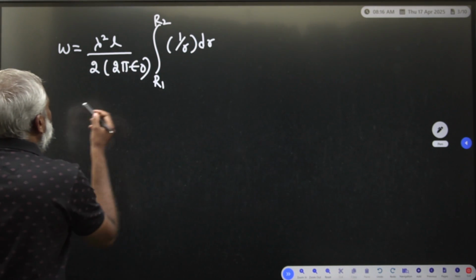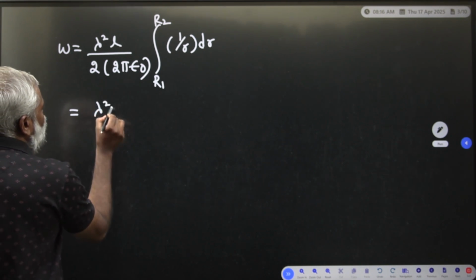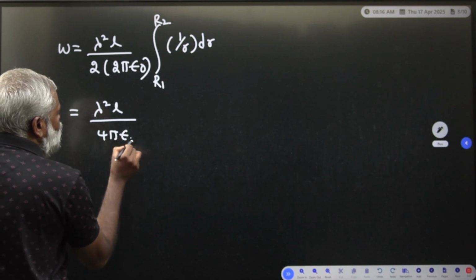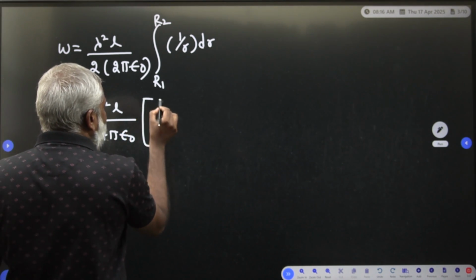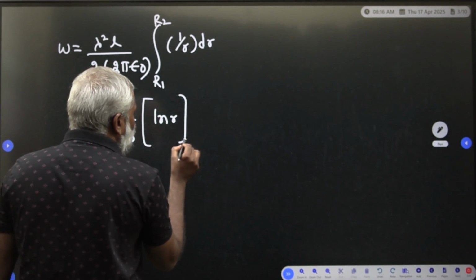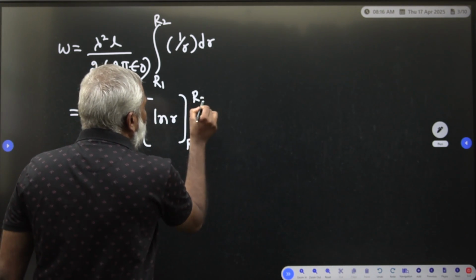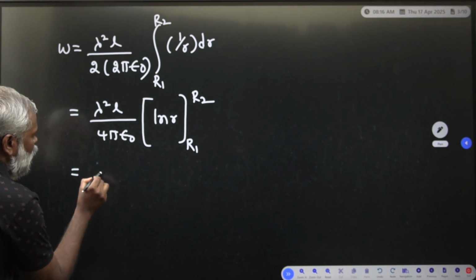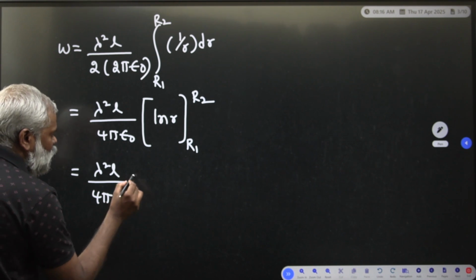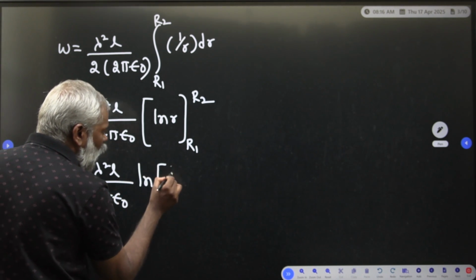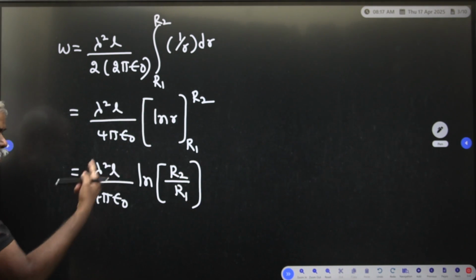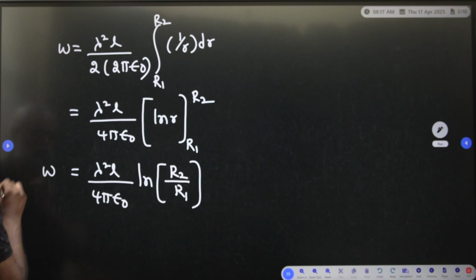So the integral you are able to take is lambda square L divided by 4 pi epsilon naught, into, so you have to integrate dr by r, which is equal to ln r. You have to apply the lower limit and the upper limit. So lambda square L divided by 4 pi epsilon naught into ln r2 divided by r1. Log a minus log b is equal to log a by b.